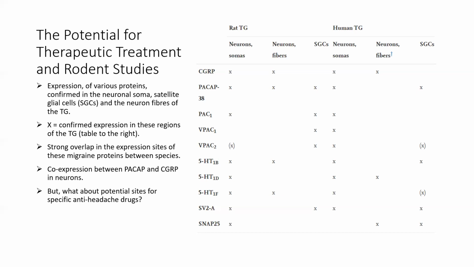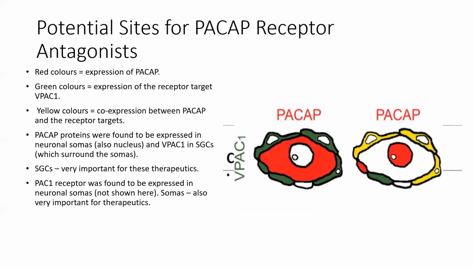The potential for migraine therapeutics is clearly very strong. But what are the potential sites for all of the specific types of anti-headache drugs that were mentioned previously? So first, let's take a look at sites for antagonists of PASAP receptors, such as VPAC1 and PAC1, which prevent them from binding PASAP and causing migraine symptoms.